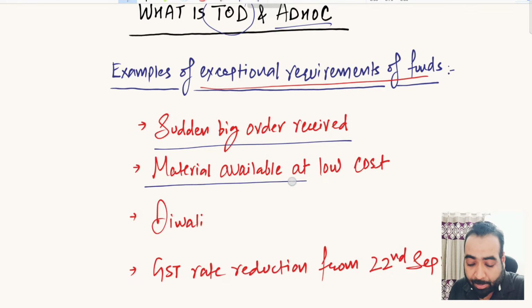Some party has become insolvent and they are selling off their material at very low cost, and you want to tap in that opportunity. You want to procure that bulk material at lower cost from that party, or the material prices have come down suddenly, and you want to tap into that opportunity as well, and you want to buy as much material as possible at that available lower cost prices, right?